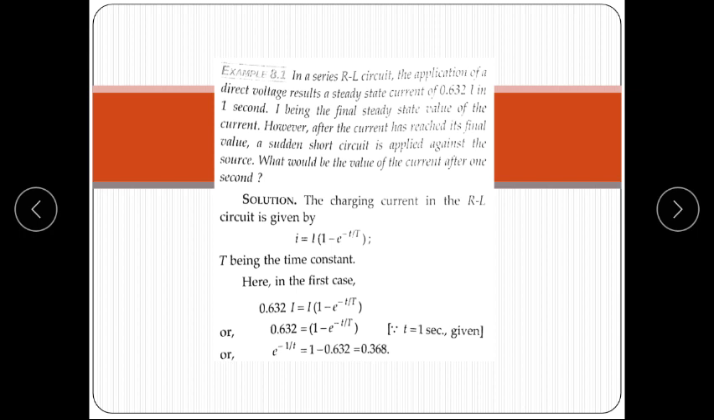So in an RL circuit, the value of current is given by i is equal to I times (1 minus e raised to the power minus t upon tau). Using initial conditions, the first case is 0.632 I is equal to I times (1 minus e raised to the power minus t upon tau), where I is equal to 1 ampere. So the value of e raised to the power minus 1 upon tau is equal to 0.368.